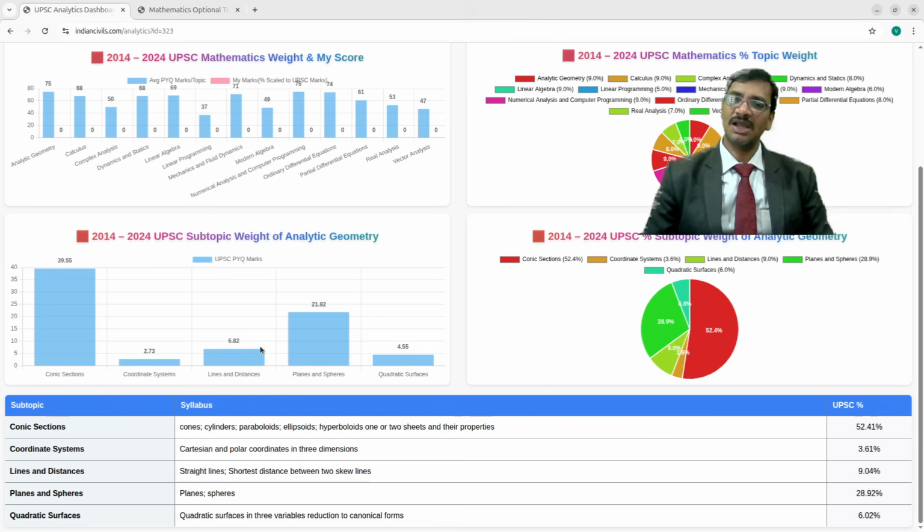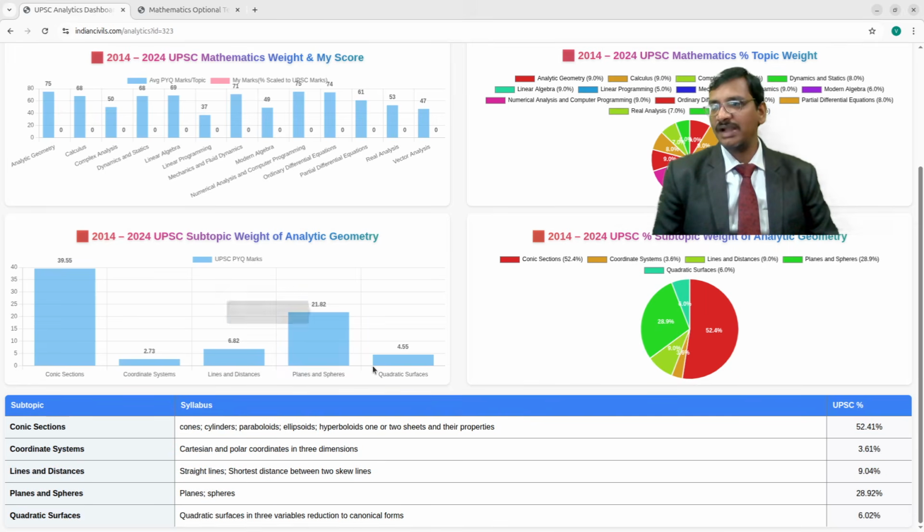These are actually the average marks, right? For the past 11 years, it is the average coming out to be that particular portion. Now, from this, you can clearly make out what syllabus needs to be focused on very, very highly. Now, see this. Here quadratic surfaces, so this is the syllabus. This syllabus exactly maps to the UPSC syllabus, this portion of the syllabus.